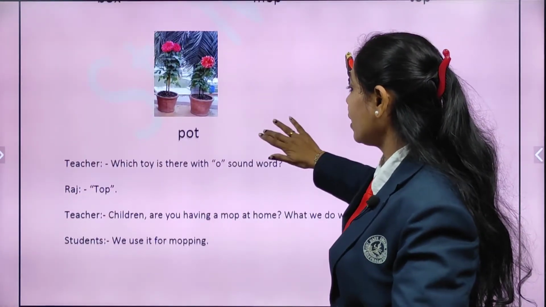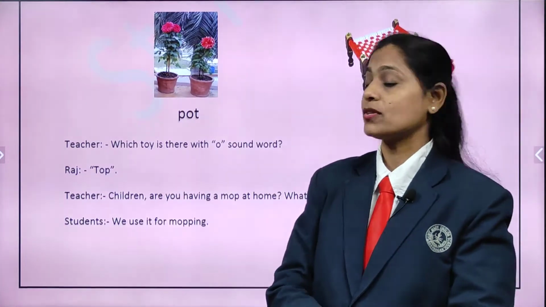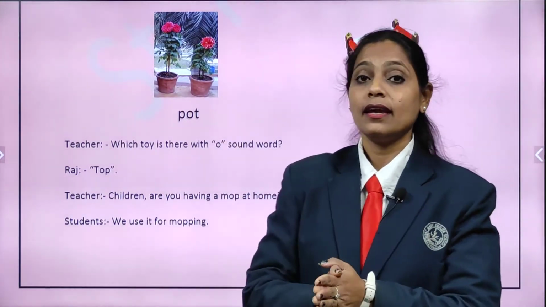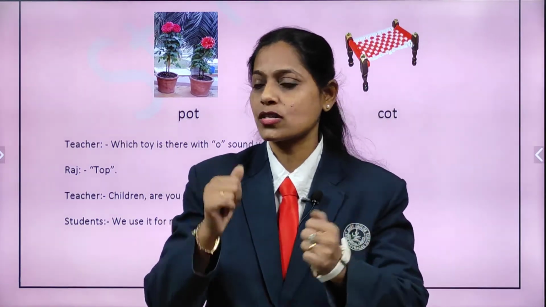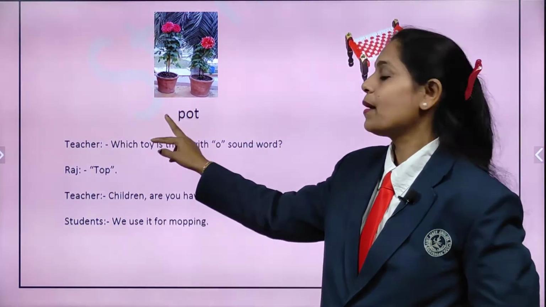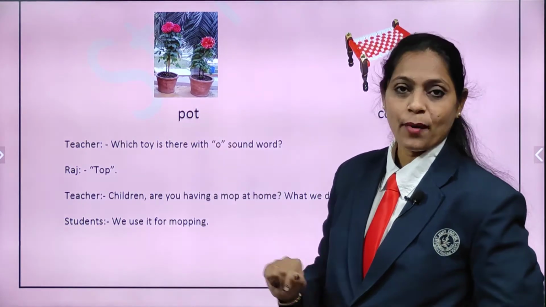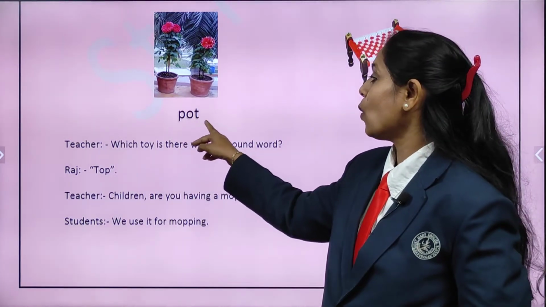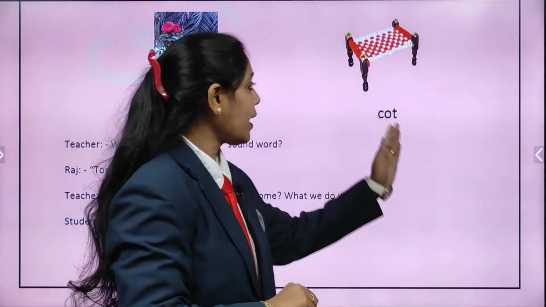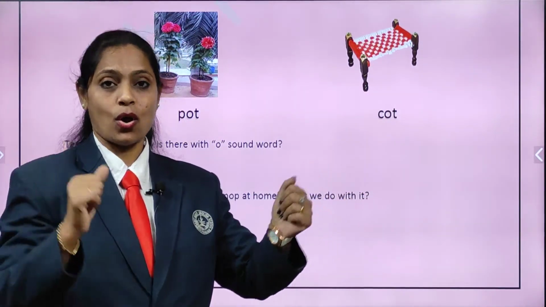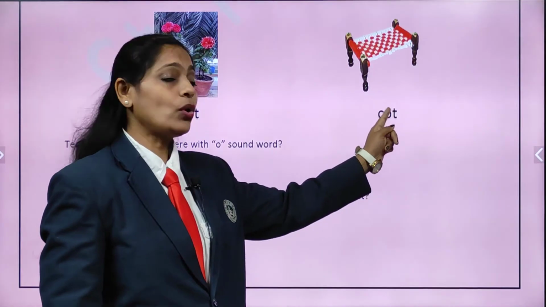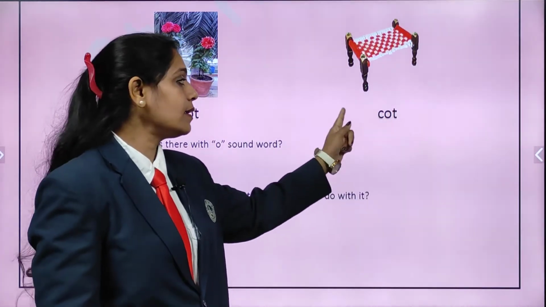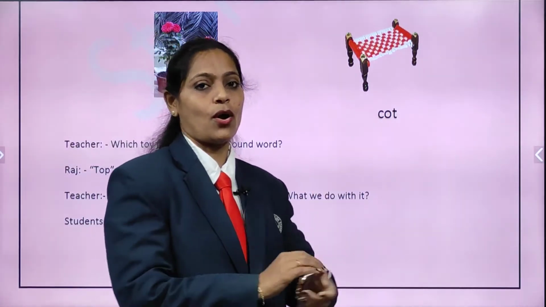Here, what do we have? Yes, we have a few more pictures. And can you see? Yes, a beautiful flower. And where is it? It is in a pot. So, what are we going to say, children? P-O-T, pot. P-O-T, pot. And here we have a small cot. Okay, so all of you repeat after me. C-O-T, cot. Again, C-O-T, cot.